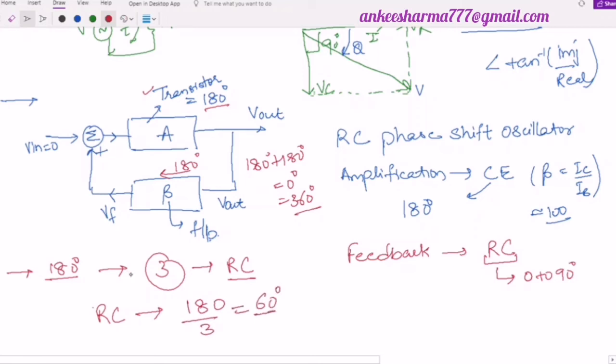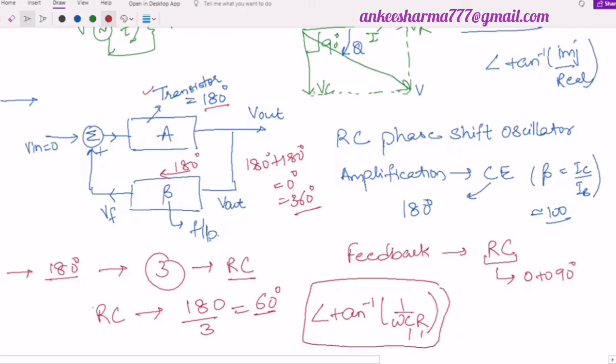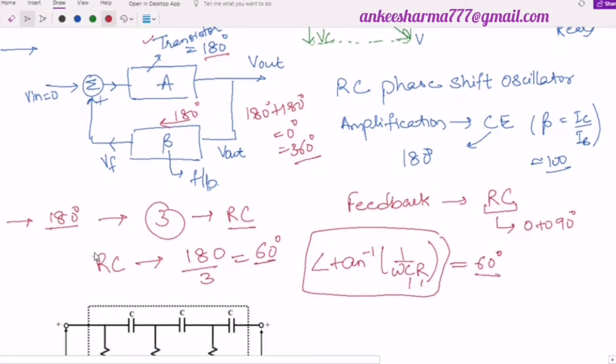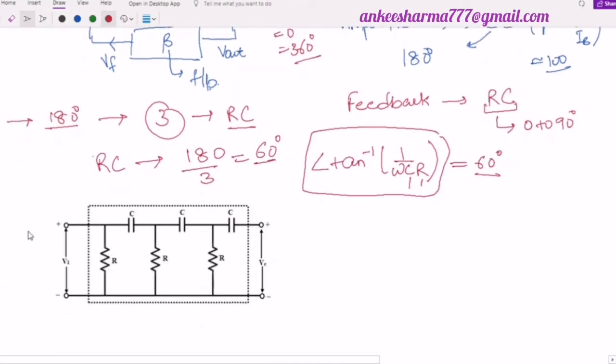Now I will choose the values of R and C in such a way that my phase shift will be equal to 60 degree. और simply अगर मैं फॉर्मूला देखूँ अपना tangent inverse of 1 by omega C R, so can I say कि अब मैं C और R की वैल्यू ऐसी सेट कर दूंगा कि ये जो वैल्यू है मेरी टोटल, that will come out to be around equal to 60 degree. Is it clear? So now next I'm going to discuss about the feedback network, which this is my feedback network,